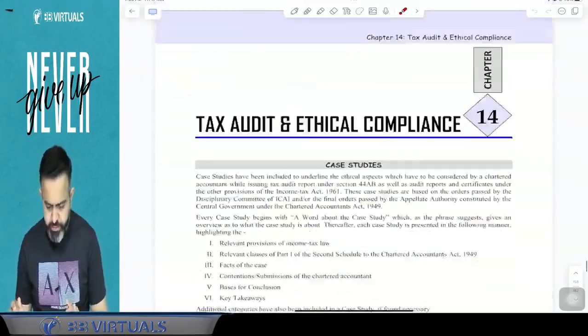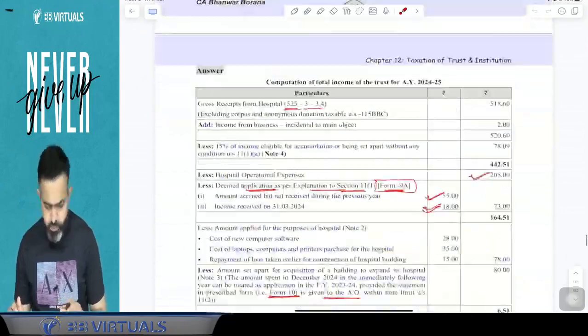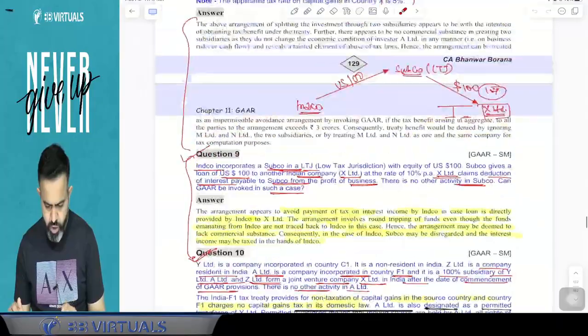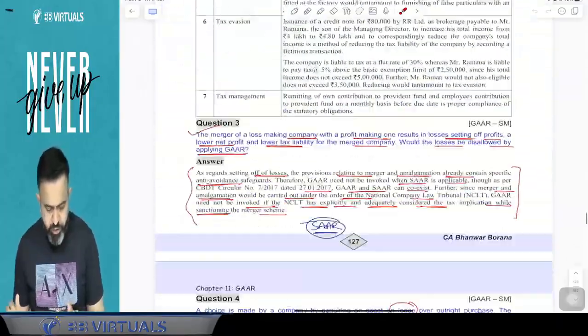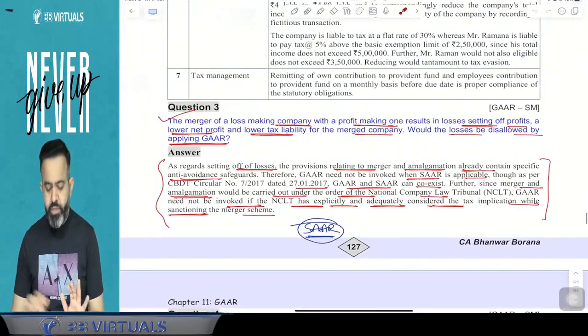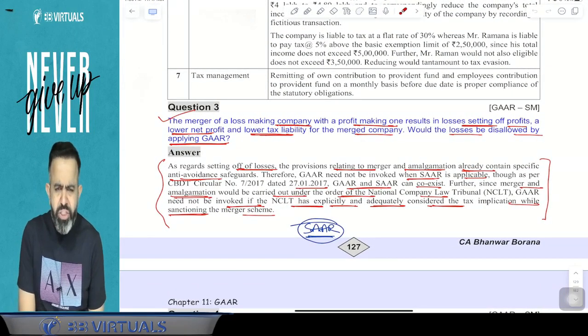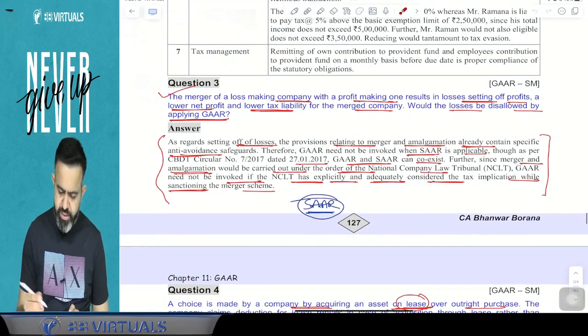So here, guys, topic 11, GAAR. Questions number 1 and 2 you have already done. Now check question number 3. Question number 3. All people pay attention. Just check question number 3.